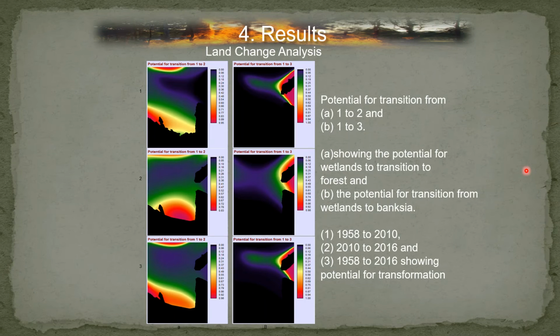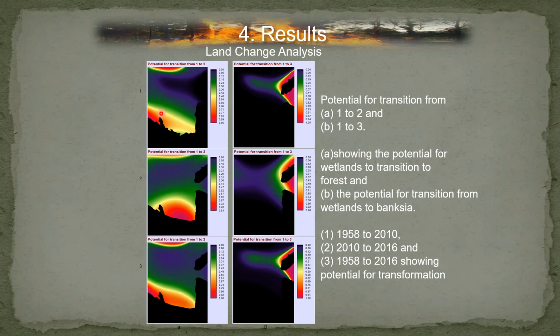Then looking at the potential for transition, we need to look at the possibility of change again, and we've looked at this from 1958 to 2010, 2010 to 2016, and 1958 to 2016 as well. So it's 1, 2, and 3, and we've looked at it in relation from A to B and at how these have changed over time.